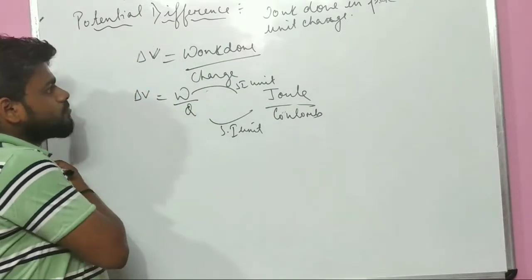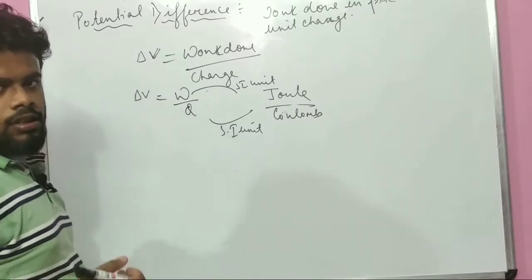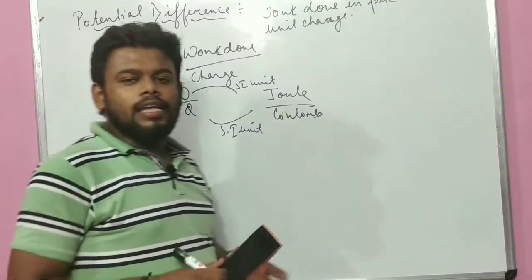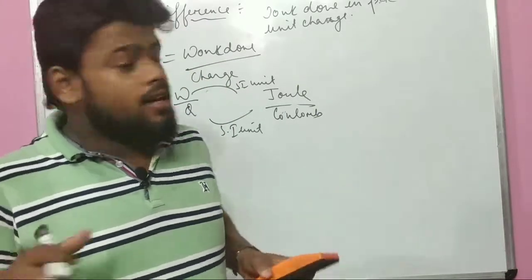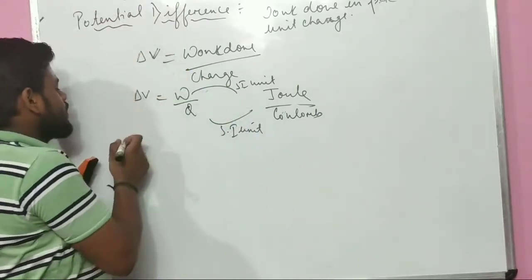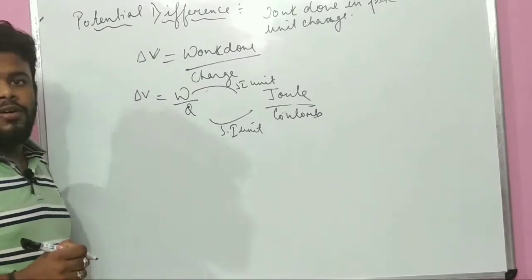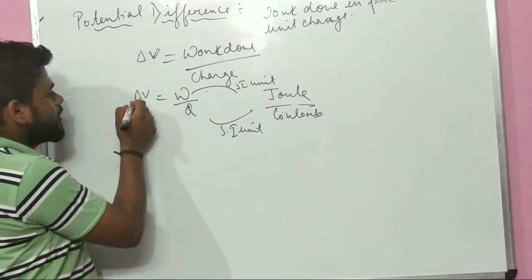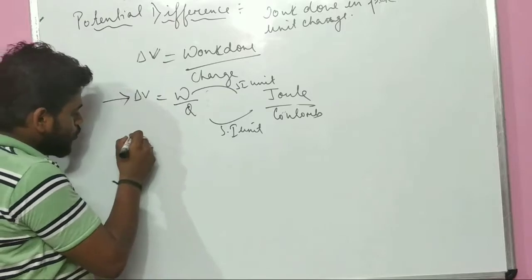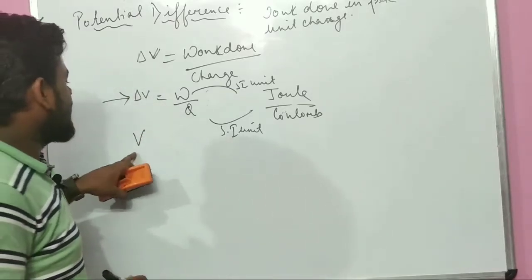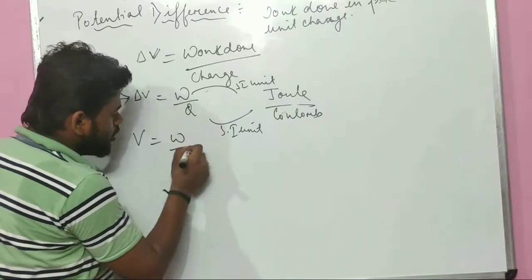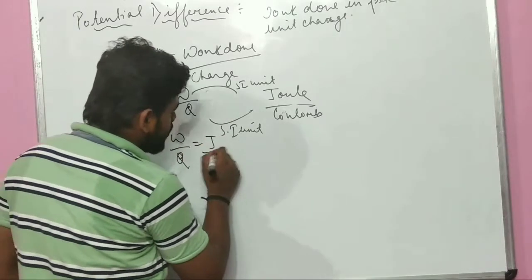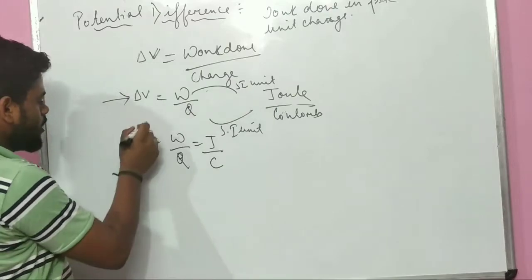That means, as we know that the SI unit of current is known as ampere, similarly the SI unit of potential difference is also known as volt. The potential difference, delta V, I can denote, I can also write V equals to W upon Q, or else J upon C. Is it clear to you?